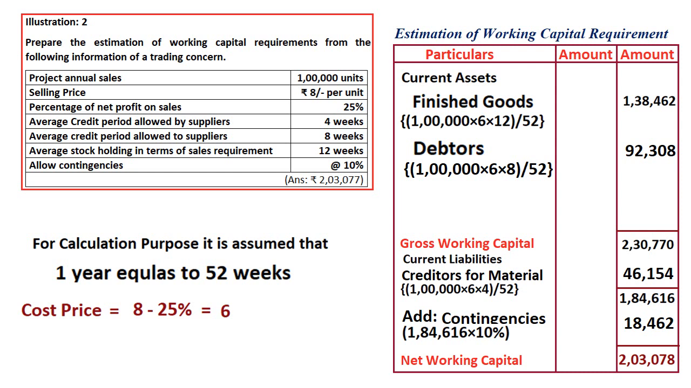In case of manufacturing, we will have work in progress, raw material, and lag in payment of wages and overheads. Here we don't have all those things. We just have finished goods and debtors. We will also have creditors. So this is the basic way of doing the problems of working capital management.